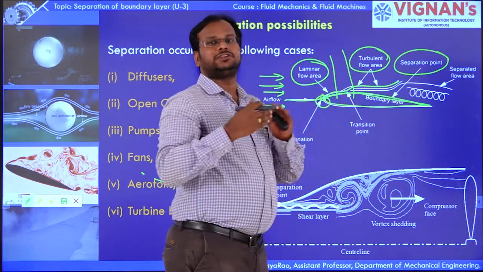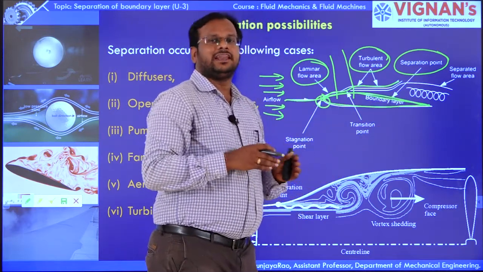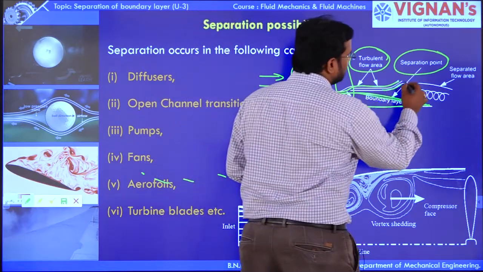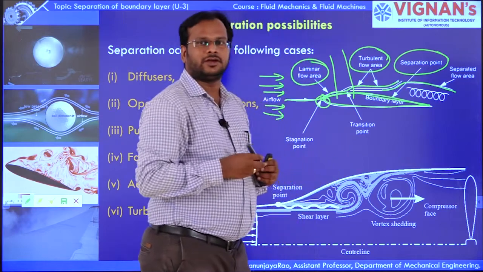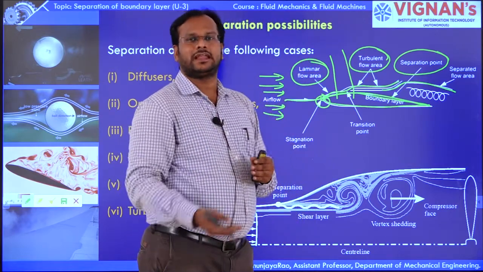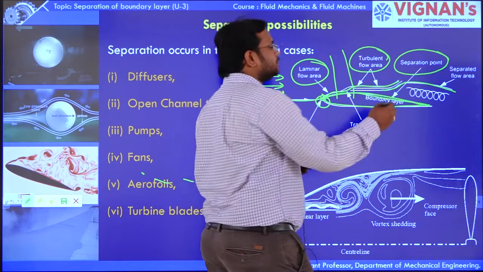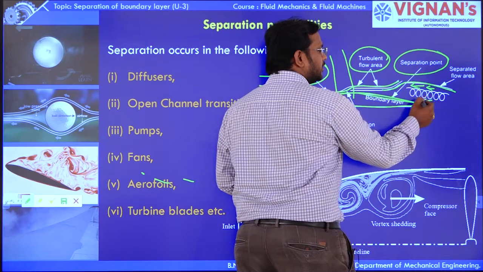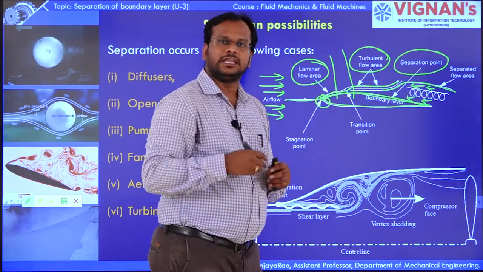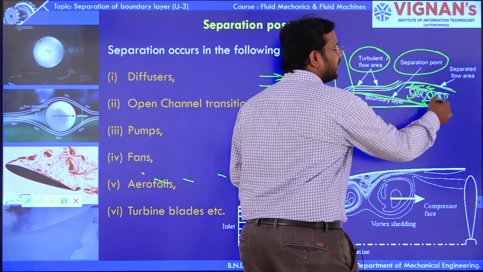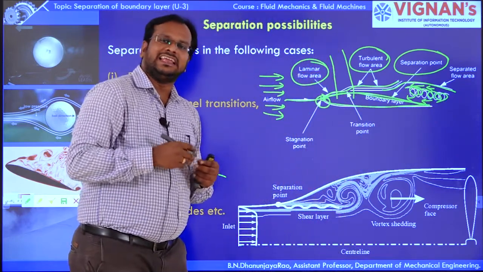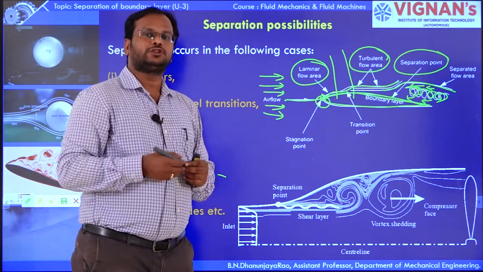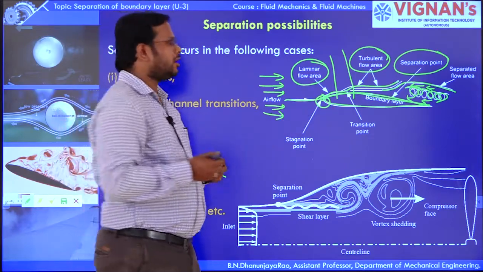After the separation point, what happens? Separation of boundary layer occurs. So here you can observe separation of boundary layer. So what happens if separation of boundary layer happens? The velocity is going to be in reverse direction, negative velocity. It will generate more formation of eddies, which will increase the pressure also. So adversely it will create more fluctuations on the particular object.